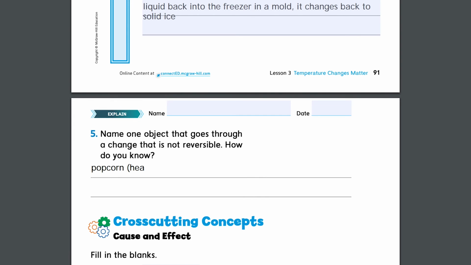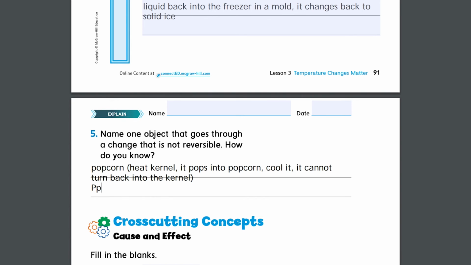When you heat popcorn, a kernel, it pops into popcorn. But if you cool it, it cannot go back into the kernel.